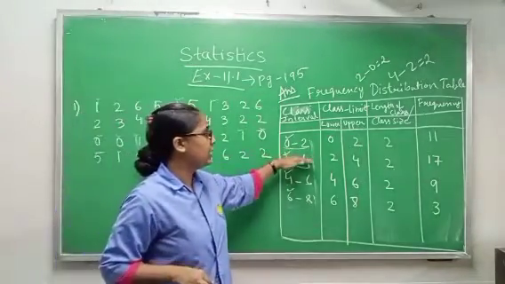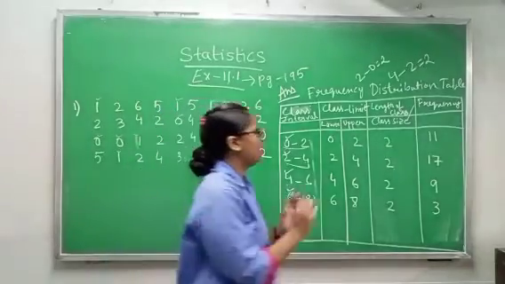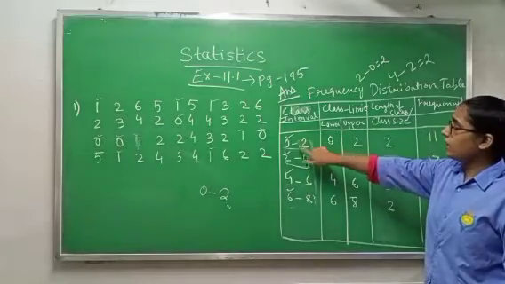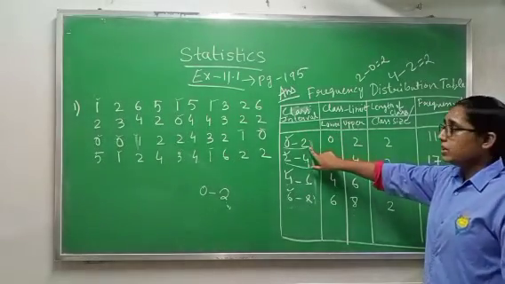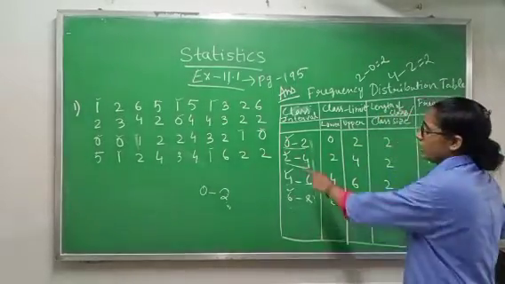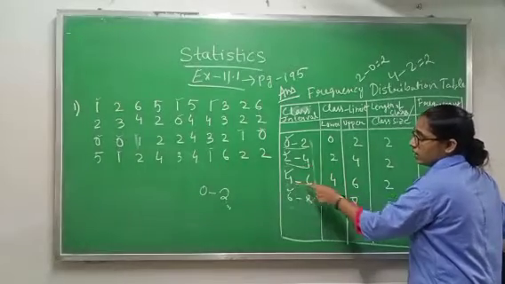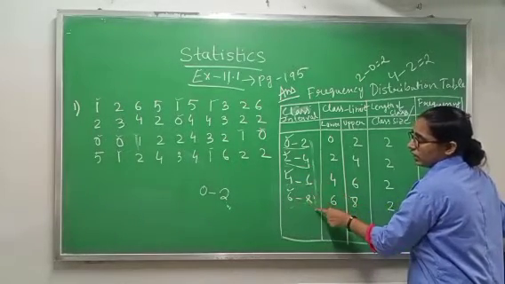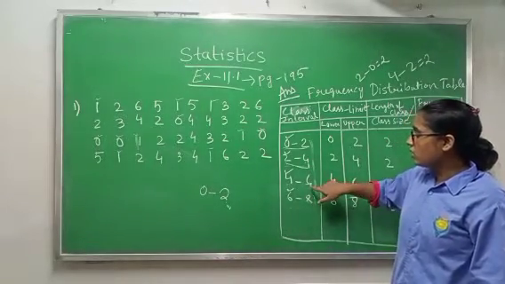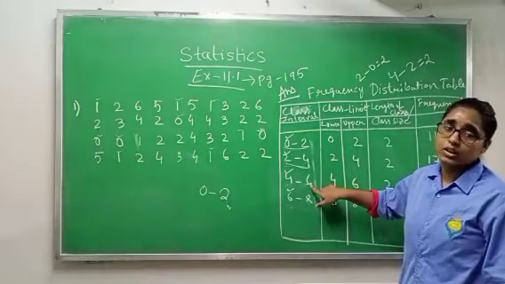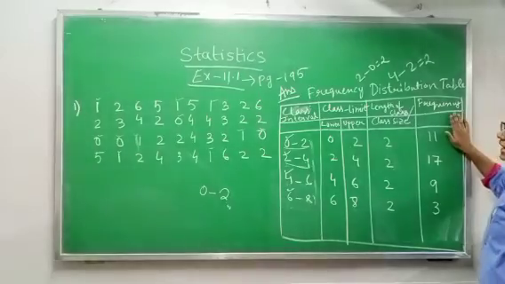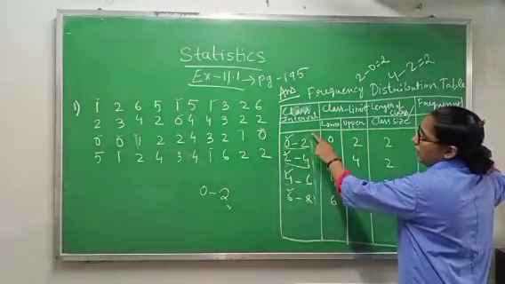When you are finding frequency, you will not count the upper limit value. The upper limit is 2, so you will not count 2. Here also you will not count 4, in this one you will not count 6, and in this one you will not count 8. That is why we have to take up to 8, because we are not counting 6 in the third one. Again I am repeating, when you are finding frequency, you will not count the upper limit value.